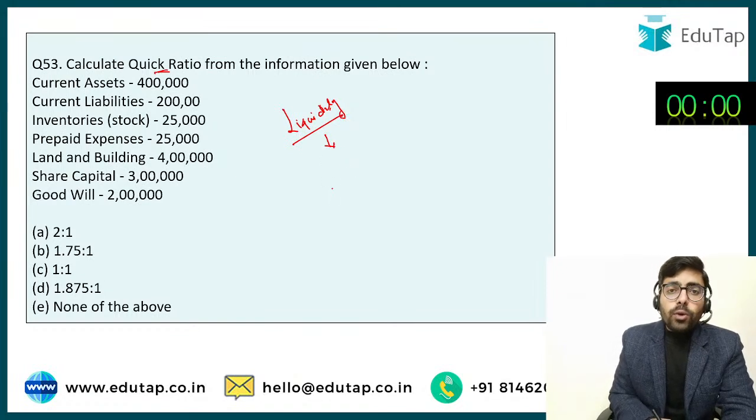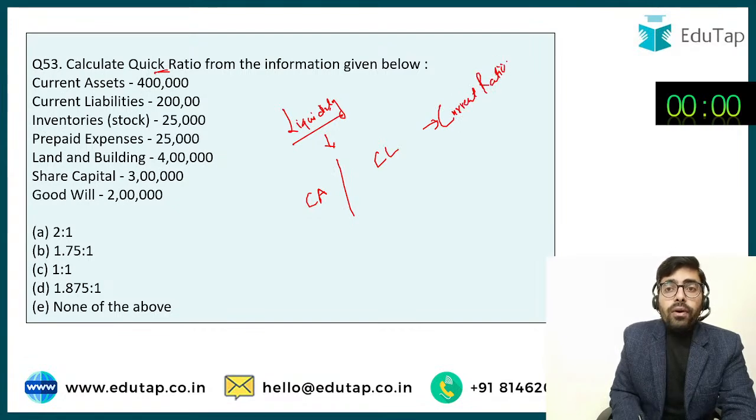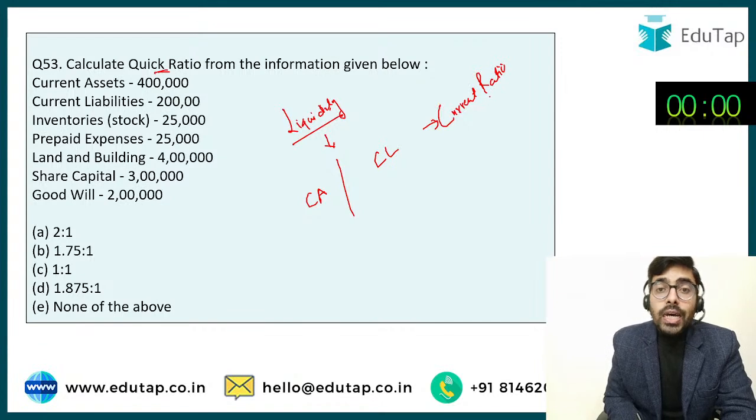This is a kind of liquidity ratio, and within liquidity ratios, as I just told you, we are concerned with current assets and current liabilities. Simply, if we compute the ratio between the two, we get the current ratio. Okay, but now we are being asked to compute the quick ratio.